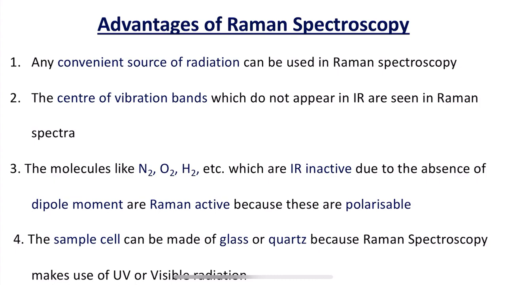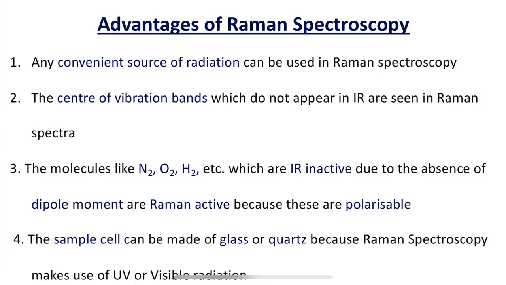Another important thing, as we have already discussed, is that homonuclear molecules like nitrogen, oxygen, hydrogen, etc., which are IR inactive due to the absence of a dipole moment, are Raman active. That is because of the polarizable nature of these homonuclear molecules.